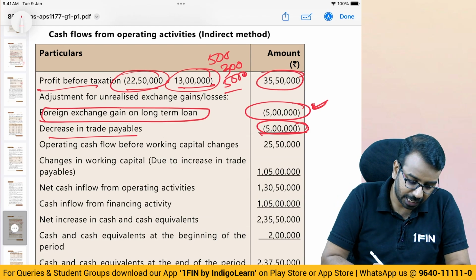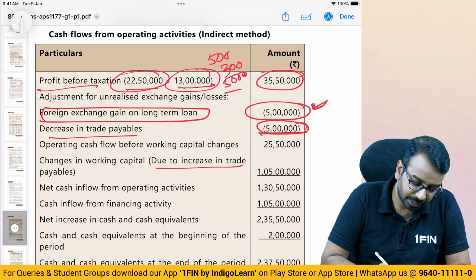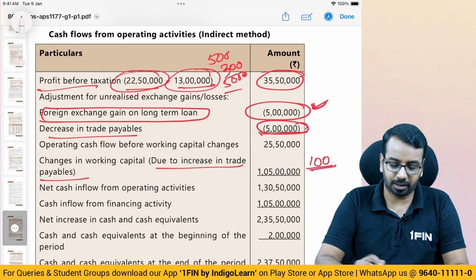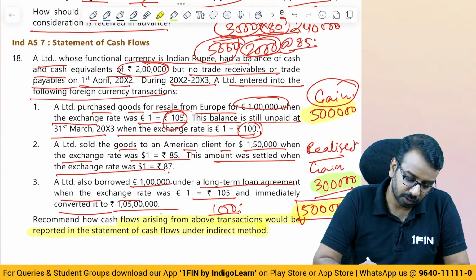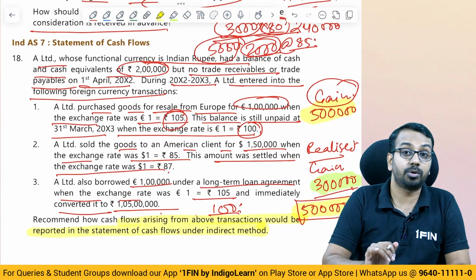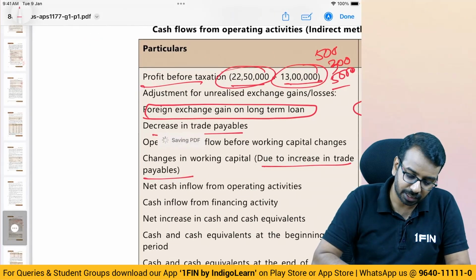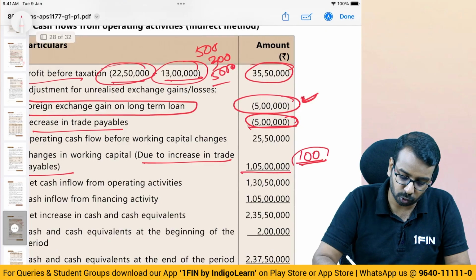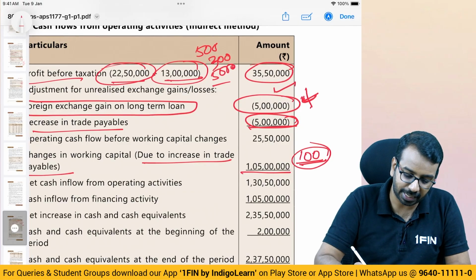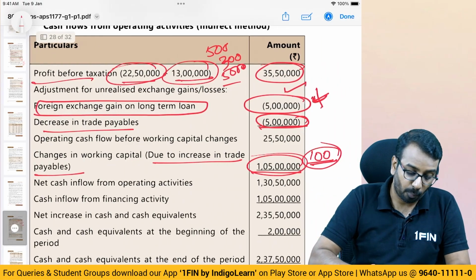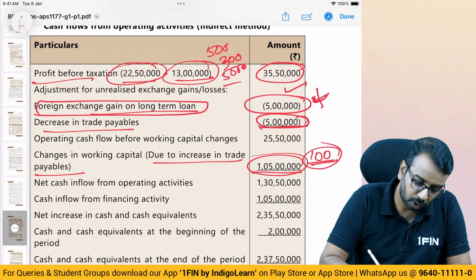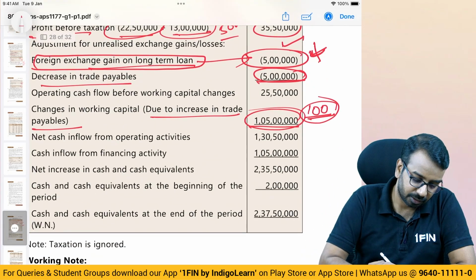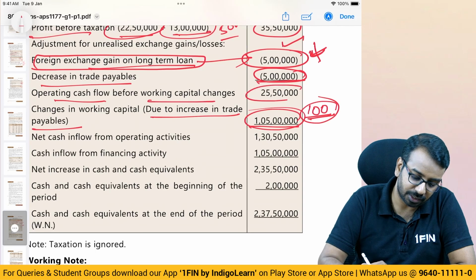Or when you say the increase in trade payable, trade payable closing balance is now only at 100, correct? Closing exchange rate is 100, so closing balance will be shown at 100. So either you can show 100 here, instead of 105, and not show this item, or show this item here and show it at 105. But for the foreign exchange gain on loan you will show it here, because it is coming under a separate head. So operating cash flow before working capital change is so much.